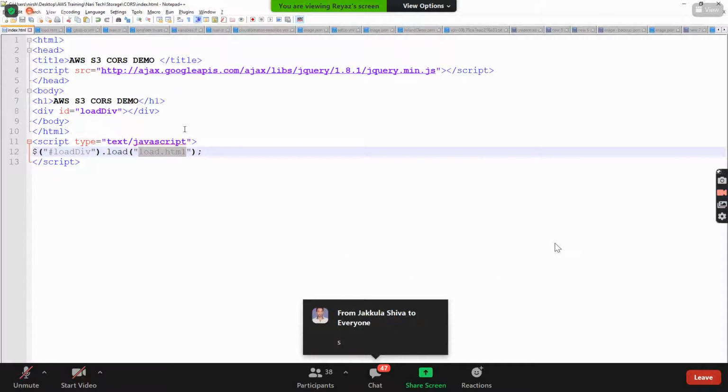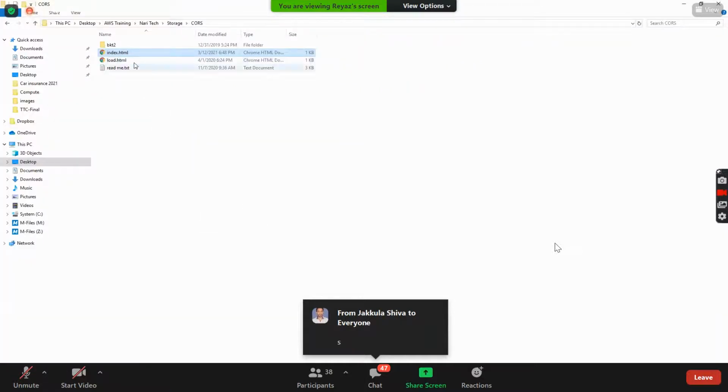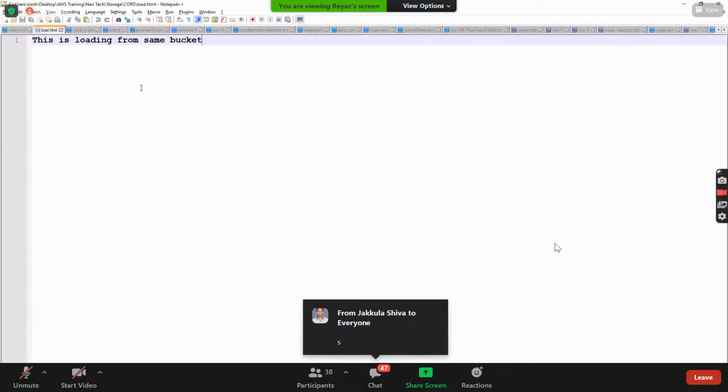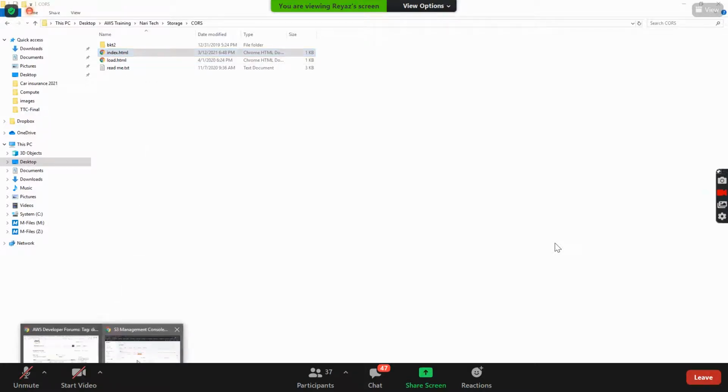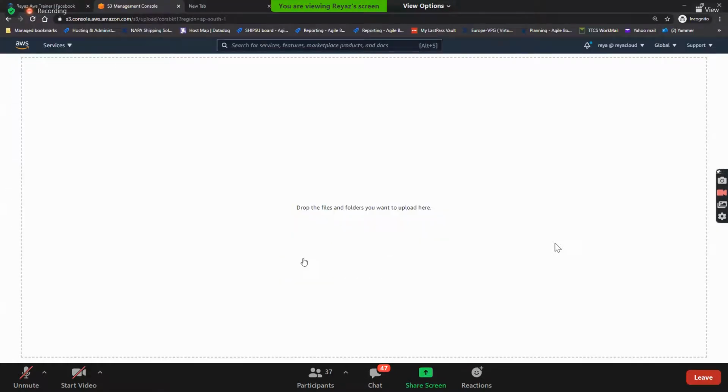Yes, right? Yeah. So we can call it. So I'm calling this load.html and I'll open load.html also. Nothing. In load.html, it says this is loading from the same bucket. Okay. And I'll try to upload these two files in my CORS bucket 1 and I'll try to access index.html. Right? Let's do that. So I'll try to upload these two files over here.